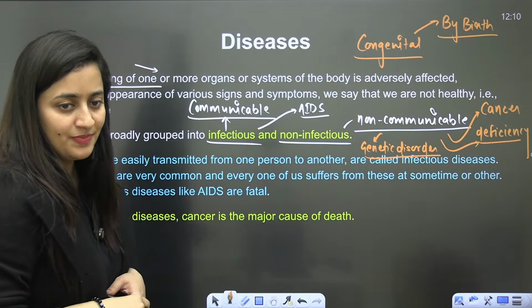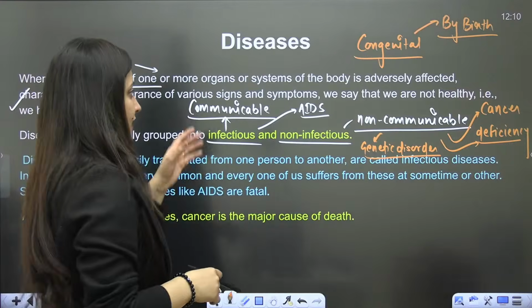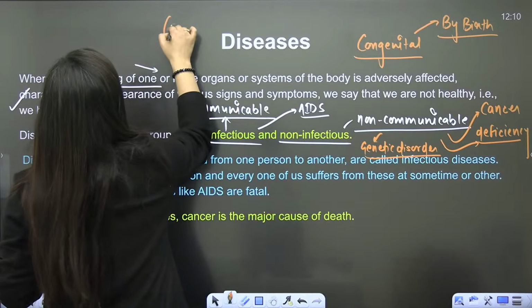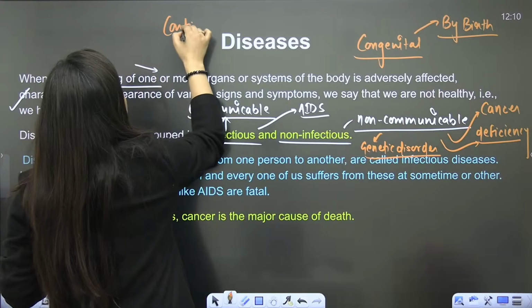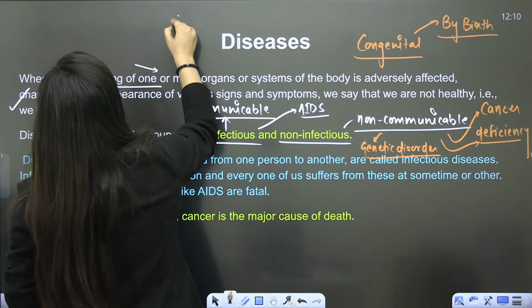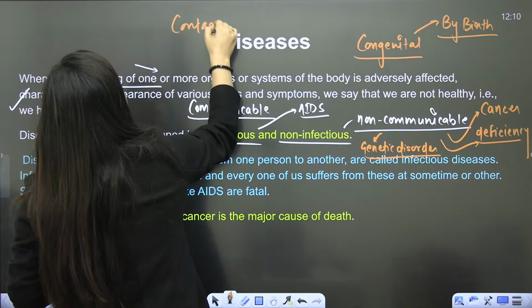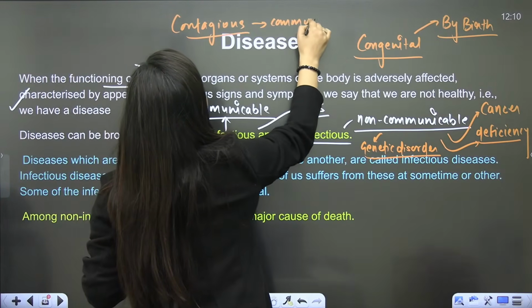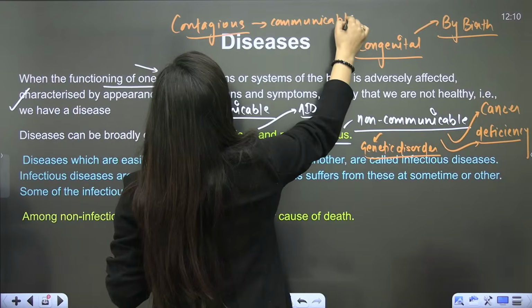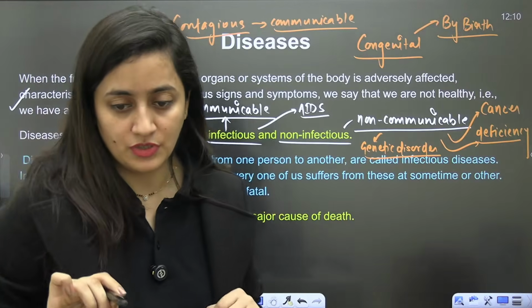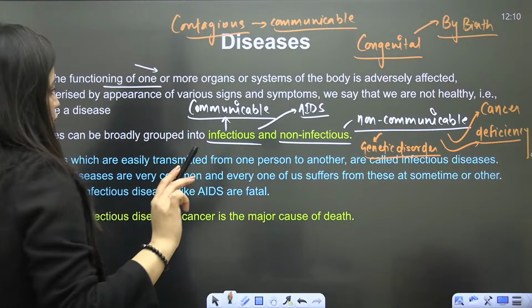Okay, this is the one thing. And do not confuse these words. When it is contagious, it means it is communicable, it will spread from one person to another. But when it is congenital, it means by birth. So do not confuse these two words, okay?